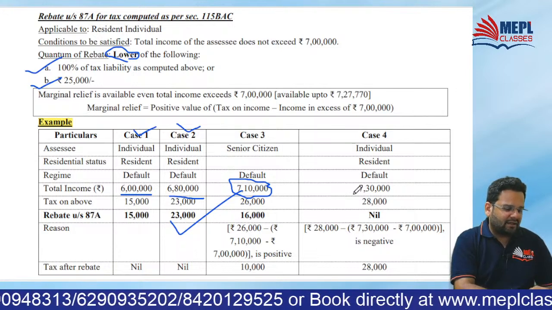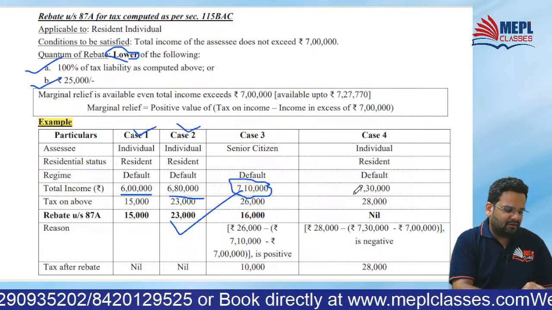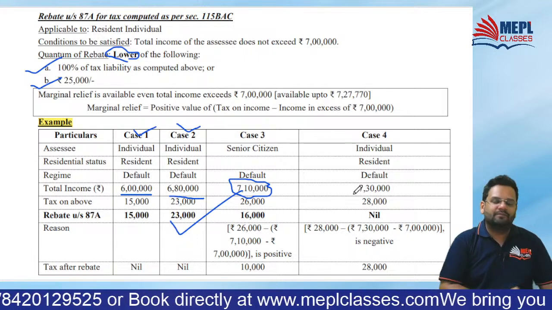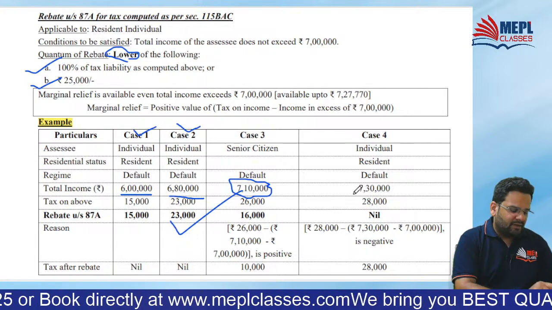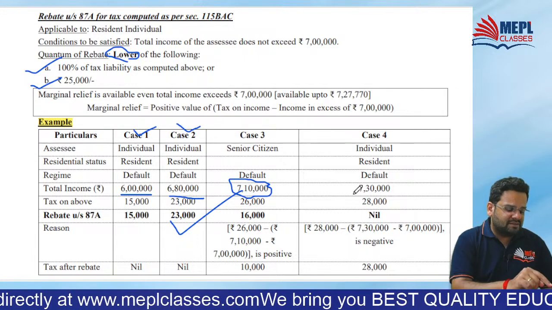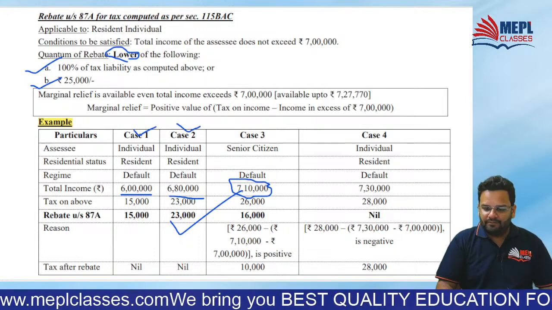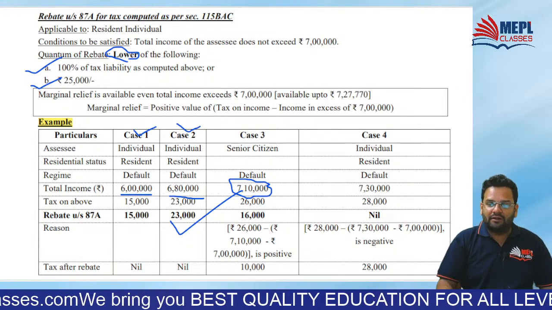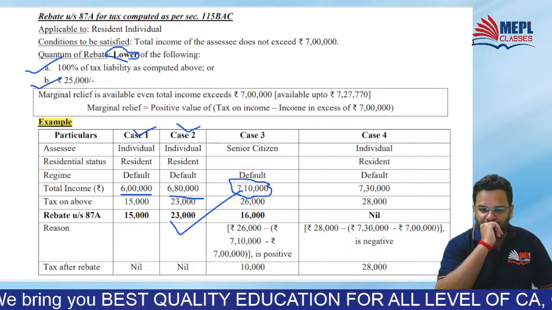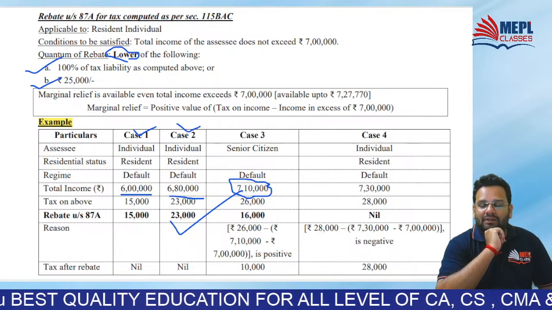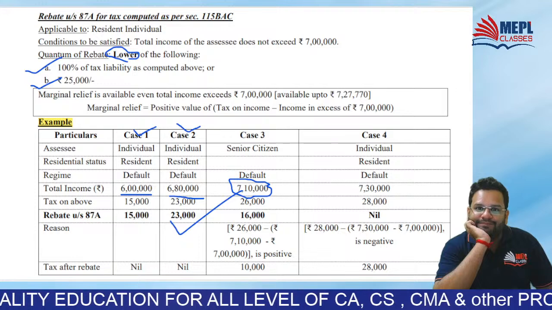So on that 1 lakh 10,000 at 10%, 11,000. 11,000 plus earlier 15,000. Did you get normal tax 26,000?